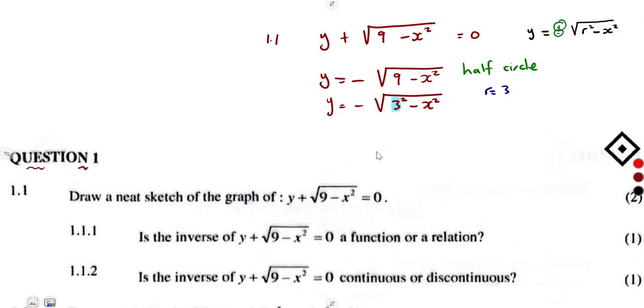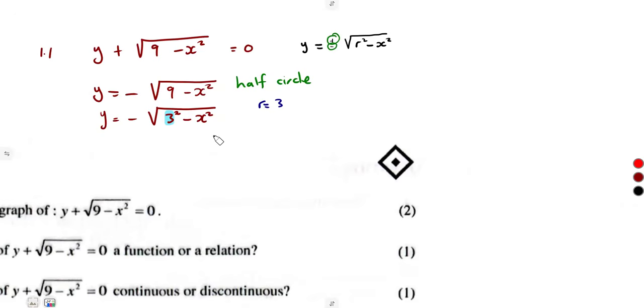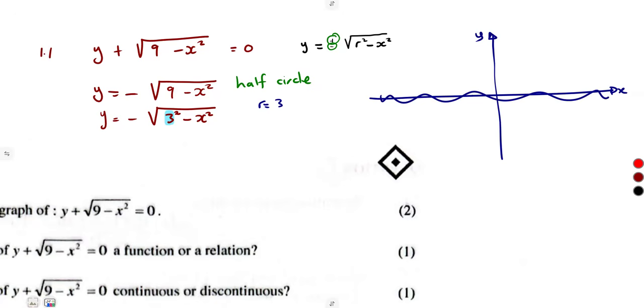But where exactly are we going to have this semicircle? When we are given y is equal to a negative, it's a half circle that is below the x-axis. It is a half circle below the x-axis. When you have a positive, it will be above.